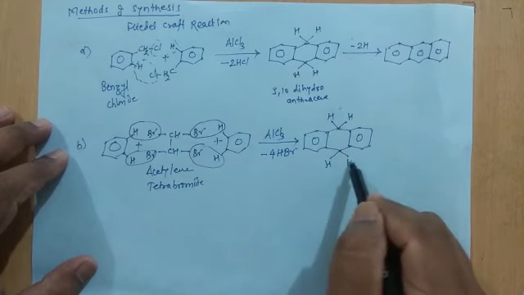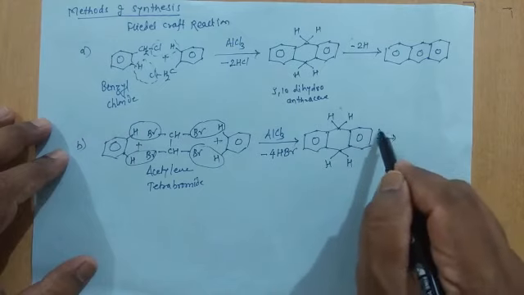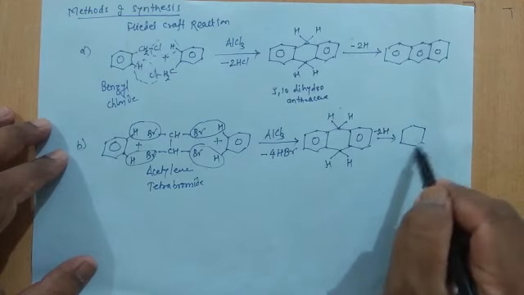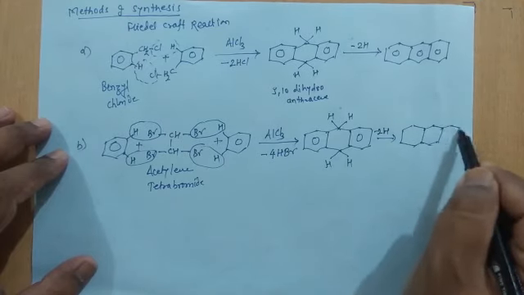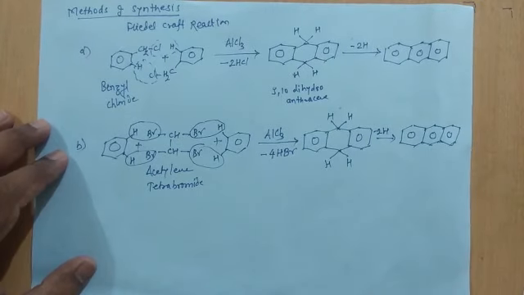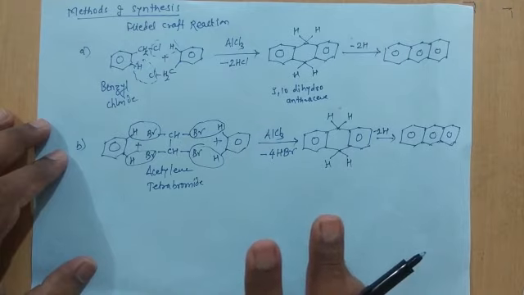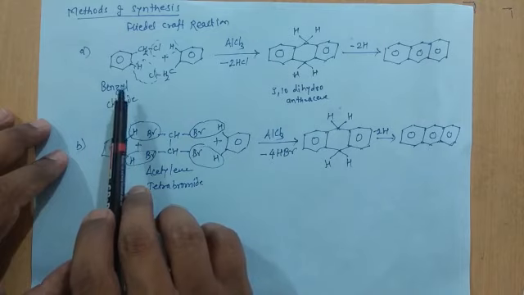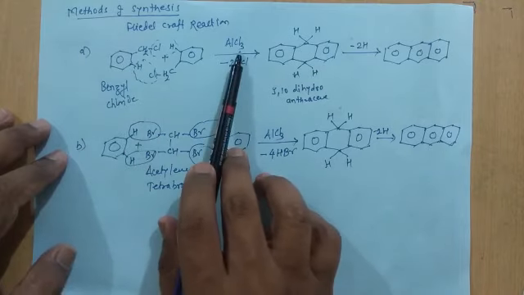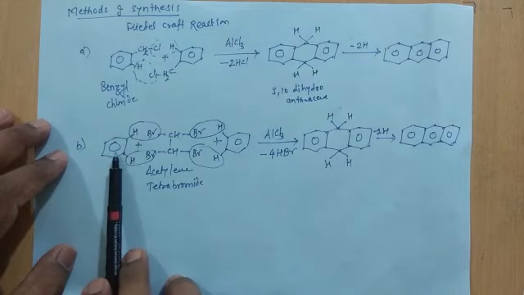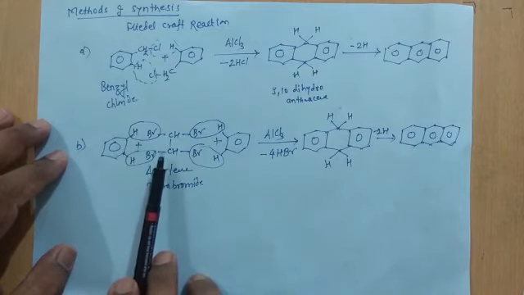Which on loss of hydrogen gives you anthracene. So this is a very simple reaction, the Friedel-Crafts reaction. Just remember, there are 2 different methods of Friedel-Crafts reaction. In the first, we are treating benzyl chloride in the presence of AlCl3. In the second, we are reacting benzene with acetylene tetrabromide.